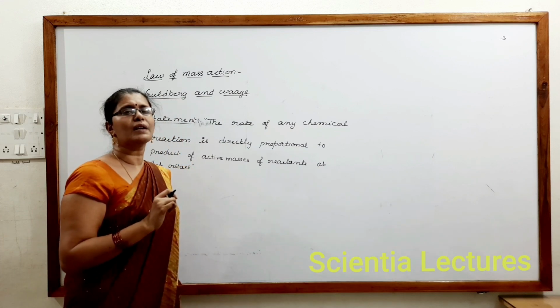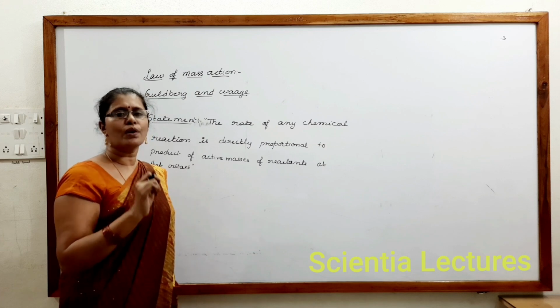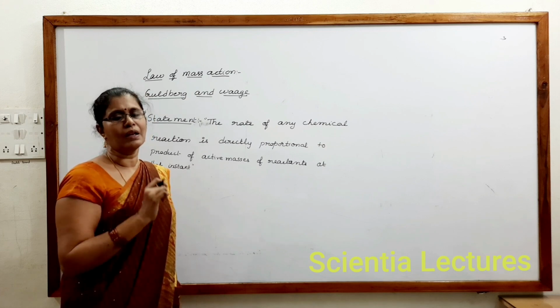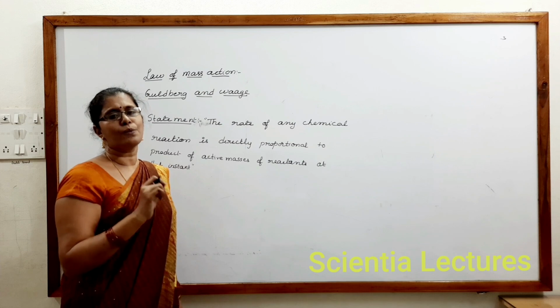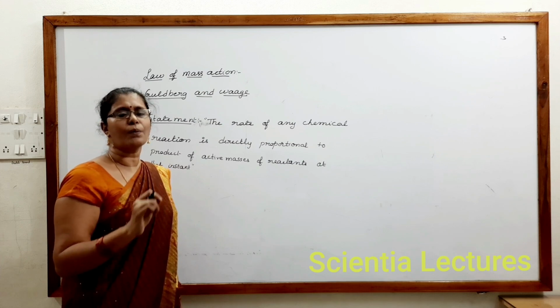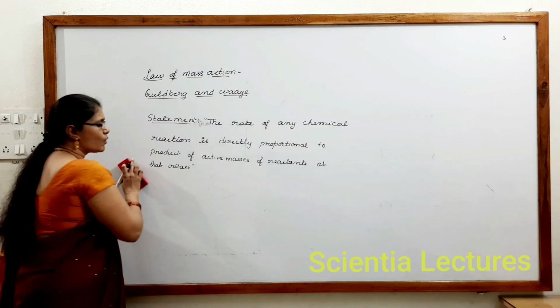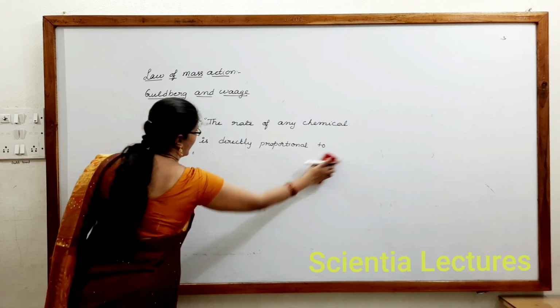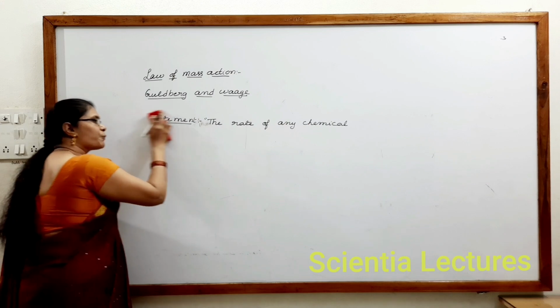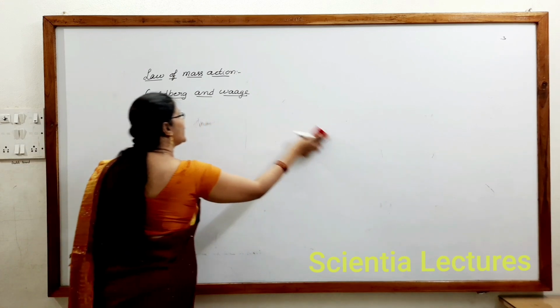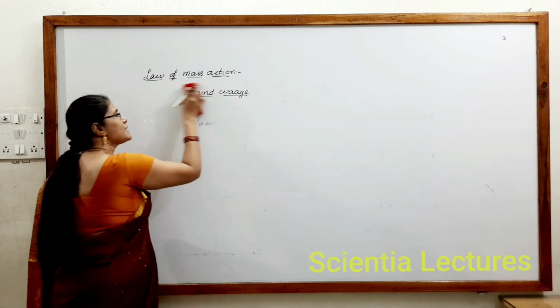Pure solid and pure liquid's activity is 1. This coefficient will be generally taken as 1, therefore active mass equals molar concentration, or pressure of gaseous reactants could be taken. So remember, coefficients have to be taken as 1. But for pure solid and pure liquid, active mass itself is 1.